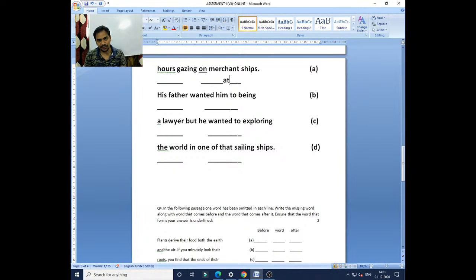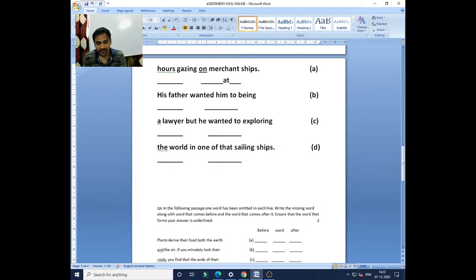Not everywhere can you use "at". "At" will not be used with so many verbs. It will be used in the case of some specific verbs like gazing at, mocking at, laughing at, looking at, throwing at, staring at. Gazing means looking or staring. So the preposition "at" will be the correct one. Okay, so very good, Rajas Lakshmi.